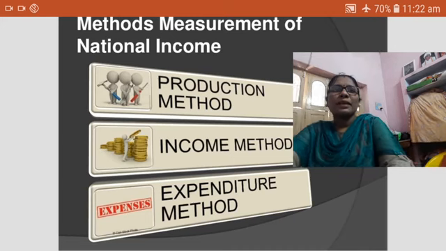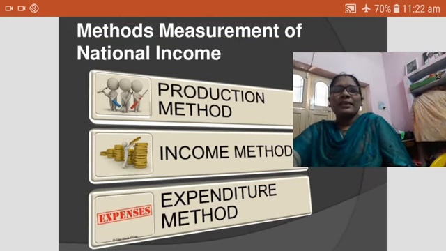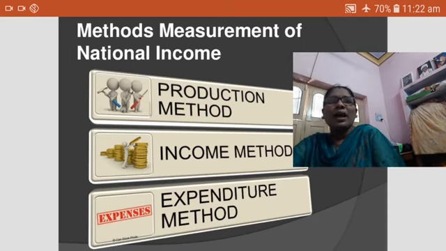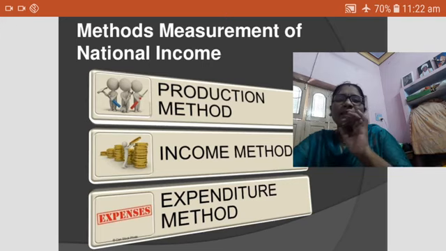In this method, the total output of the final goods and services is multiplied by their prices, and by adding up the net values of the production, we get the national income. It is also known as the inventory or the commodity services method. So the first one is the product method. I am telling it simply.